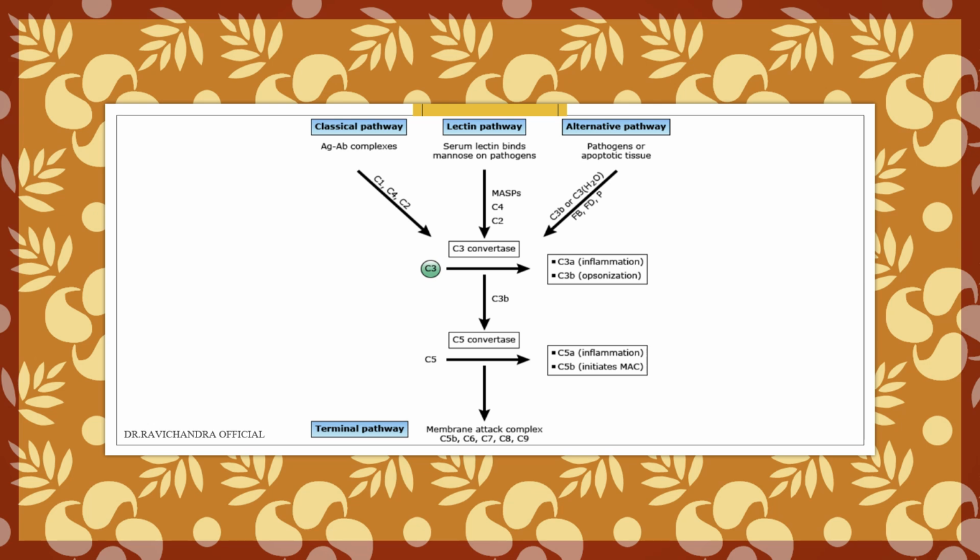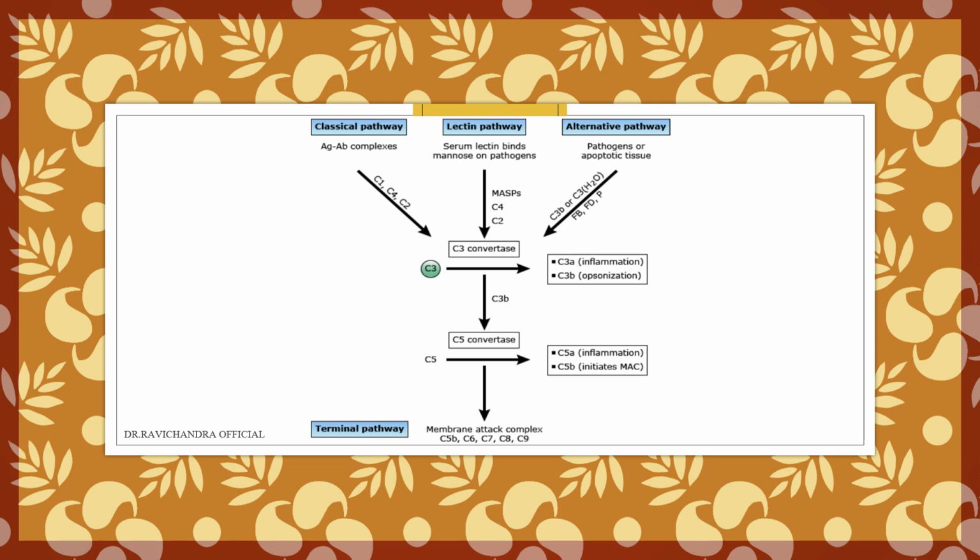So, in a nutshell, there will be three pathways: classical pathway, alternate pathway, and lectin pathway. In the classical pathway, C1 is activated with antigen antibody complexes. The alternative pathway will happen in the absence of antibodies, so pathogens or apoptotic tissues will help. In the lectin pathway, serum lectin will bind to the mannose on the pathogens.